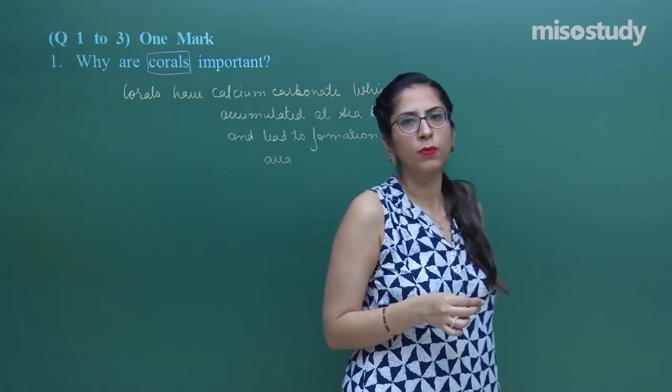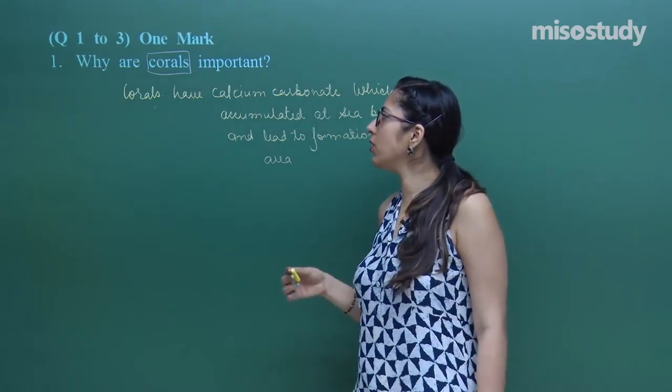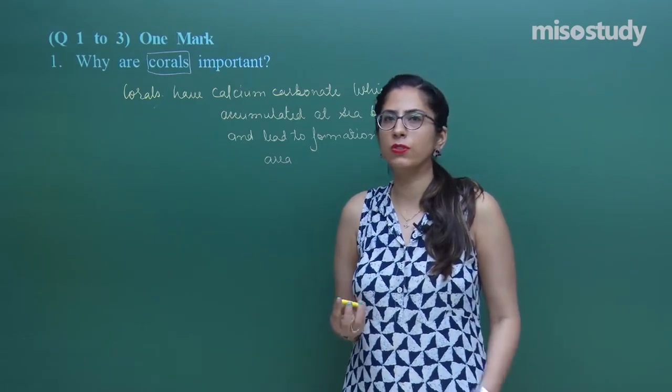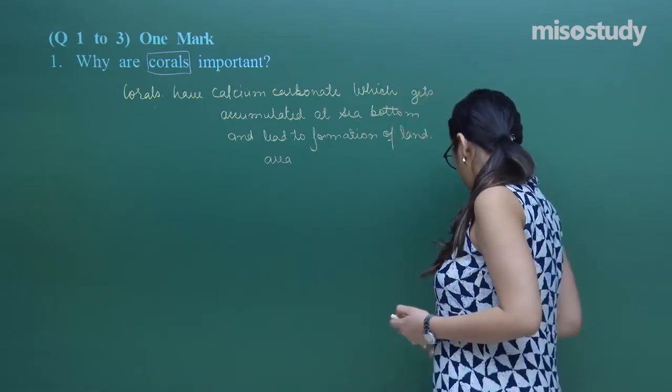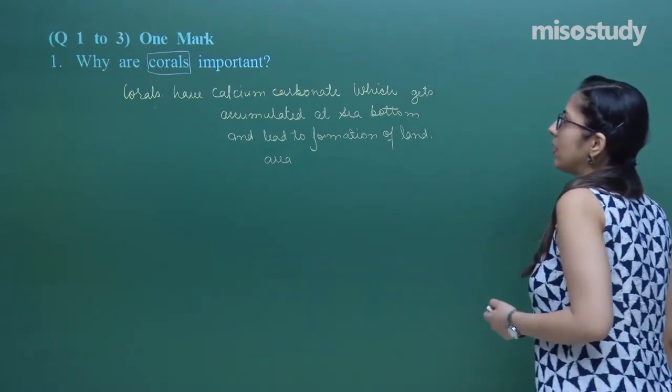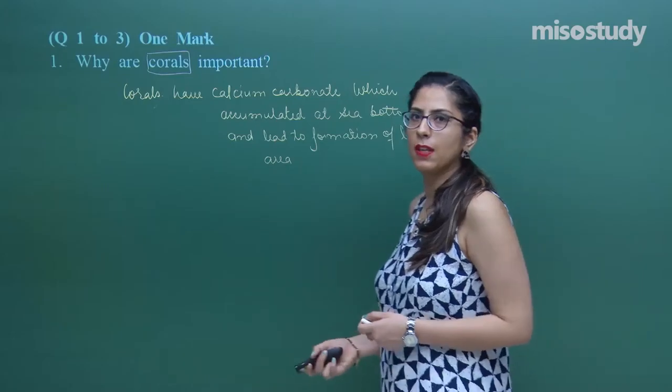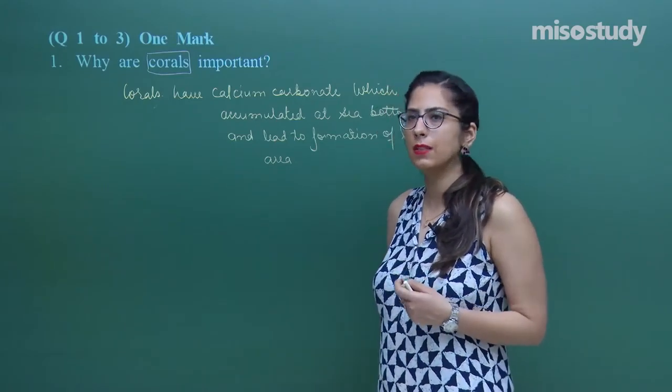That island is formed because of the deposition of calcium carbonate from the corals, right? One of the greatest biodiversity is also because of the corals. Corals are very important as far as the whole biodiversity is considered.